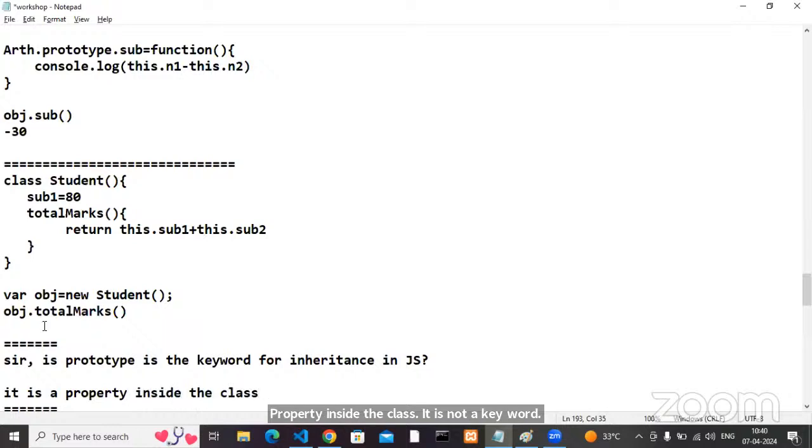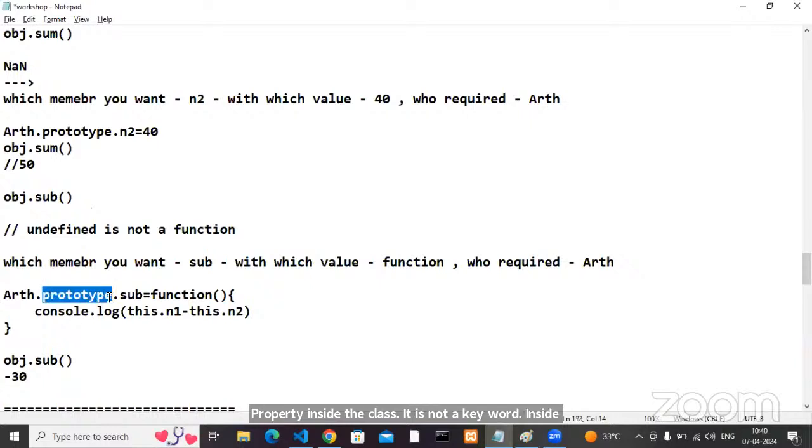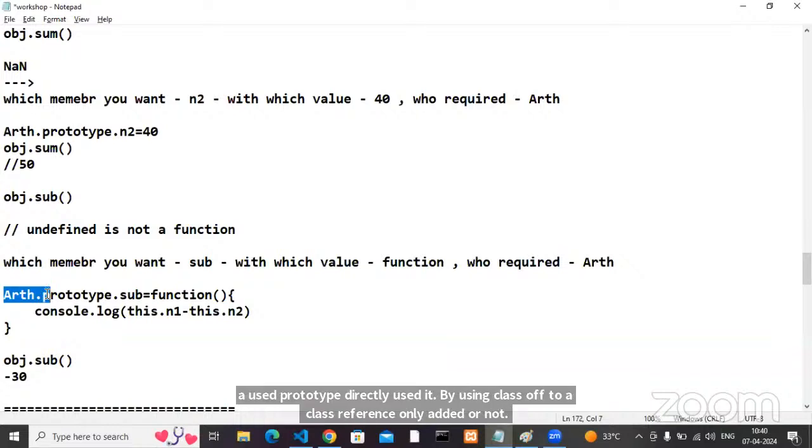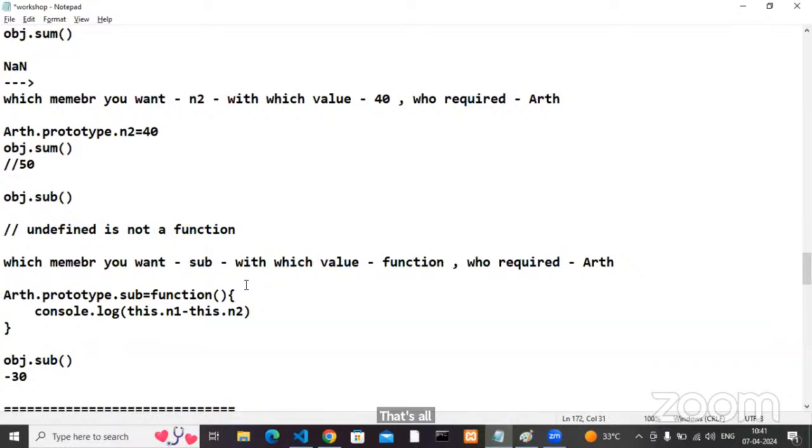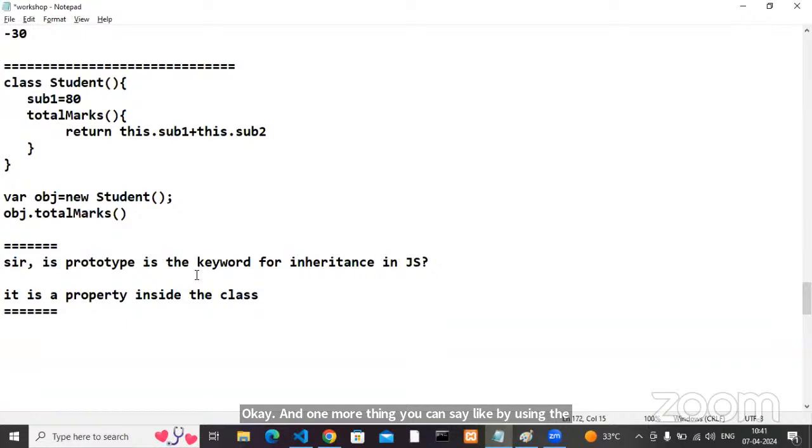That's the reason I'm saying keywords we can use directly. Prototype is used directly through the class reference only, yes or no? And one more thing: when you access it by using a class, you can say it's like a static member also.